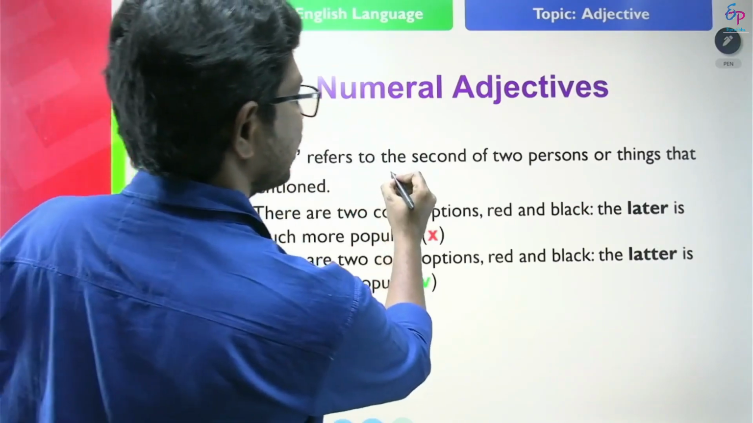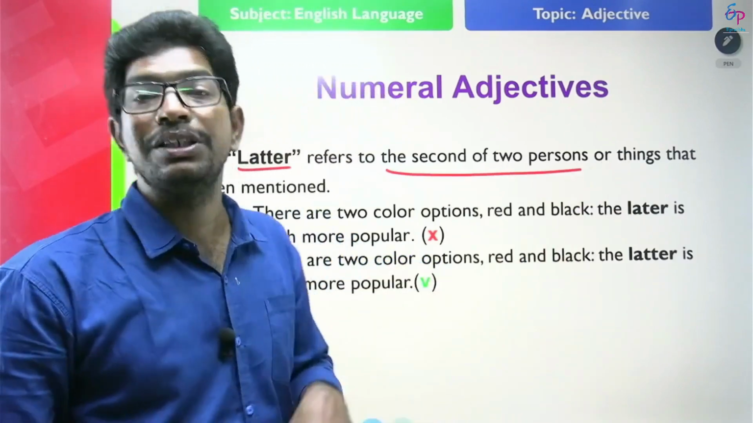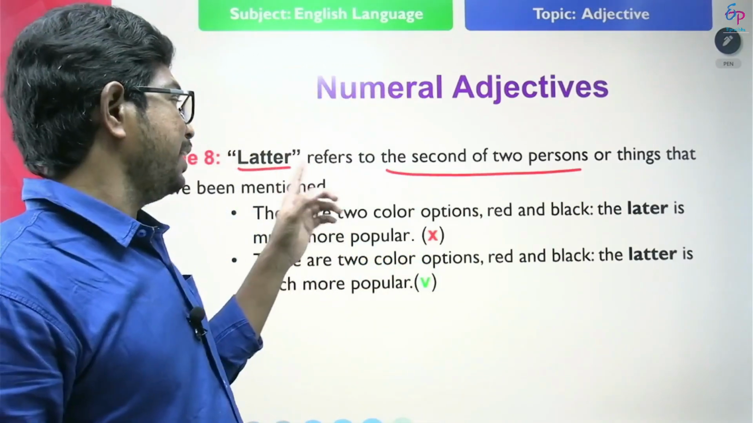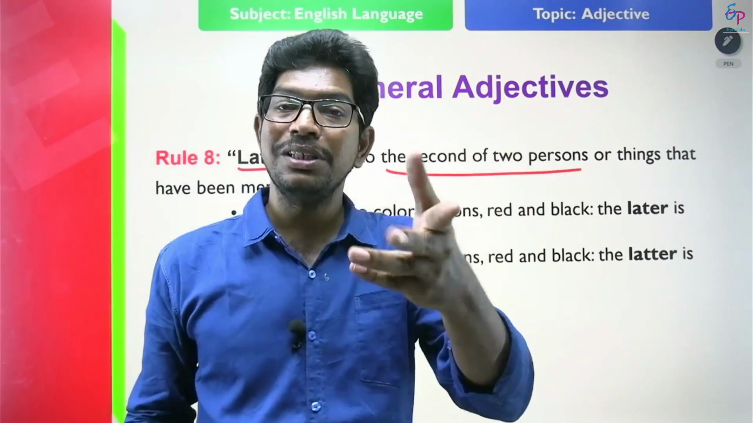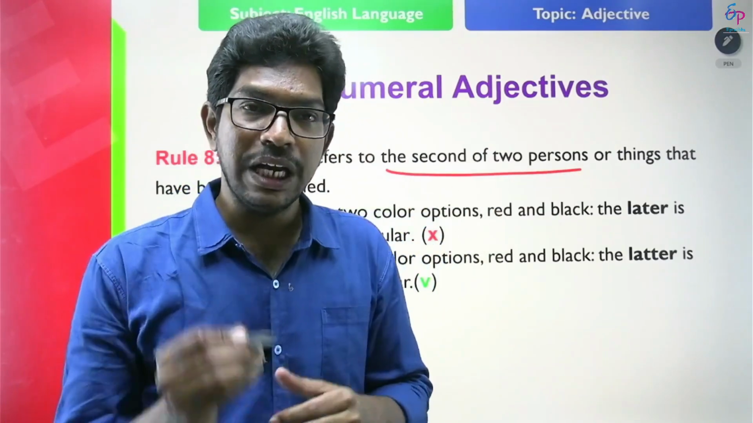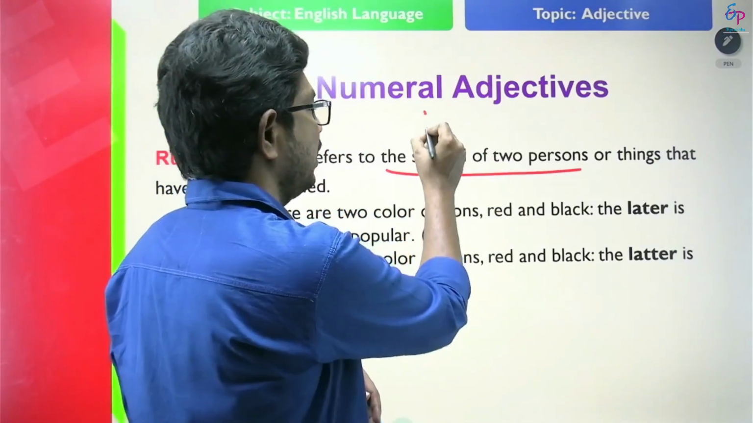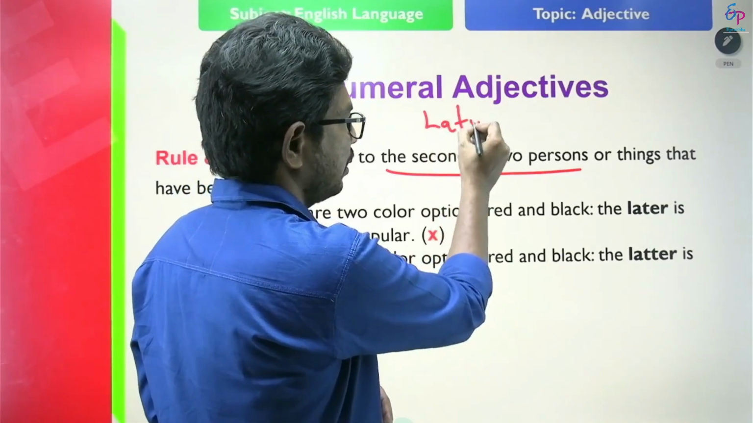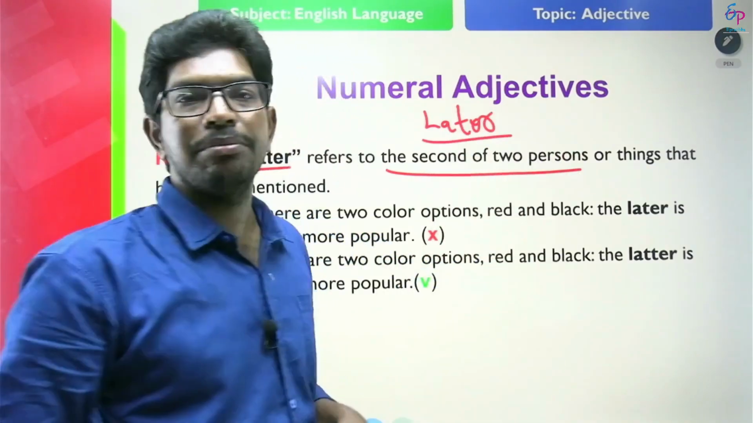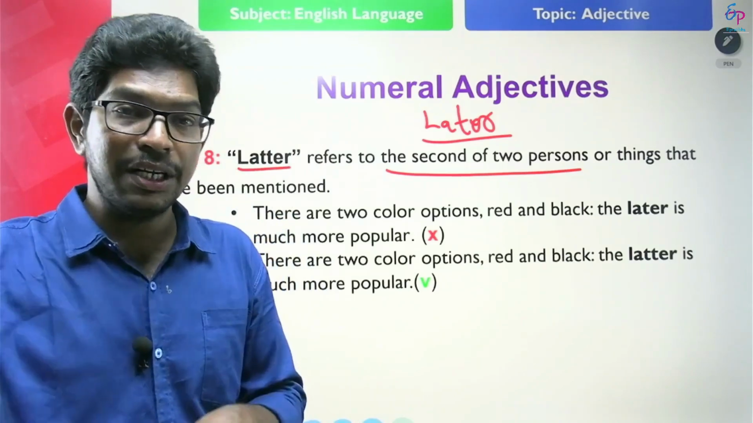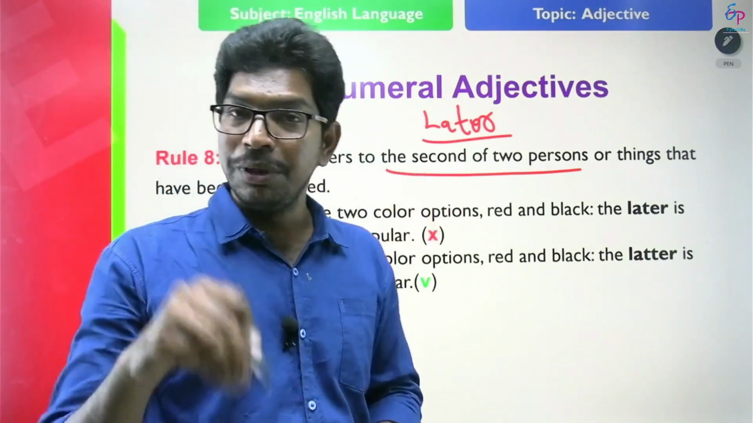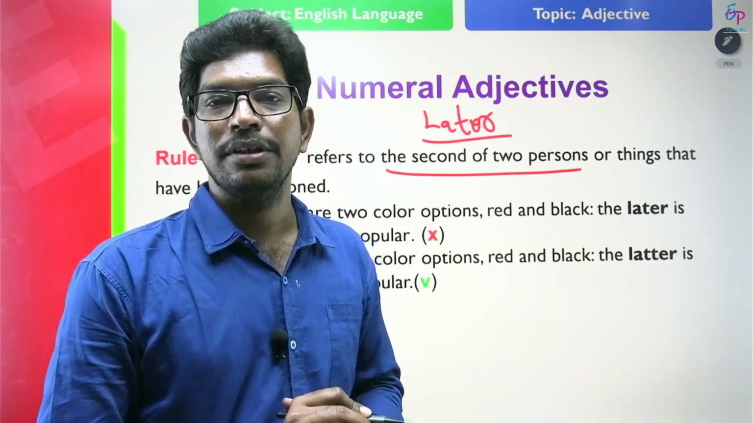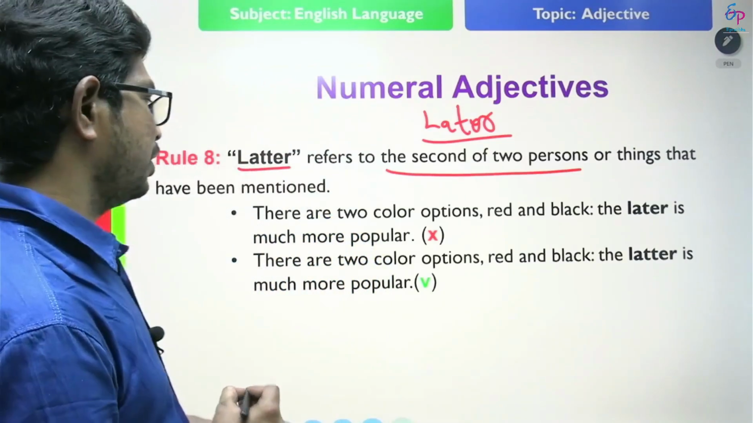L-A-T-T-E-R refers to the second of two persons or things. Generally we know L-A-T-E-R, later, that denotes time. But L-A-T-T-E-R denotes the second of two persons or things. So look at the example and find out the error.